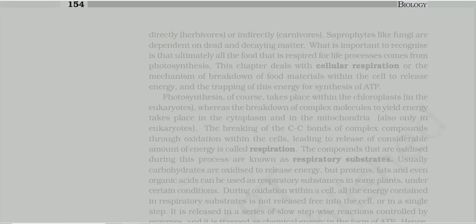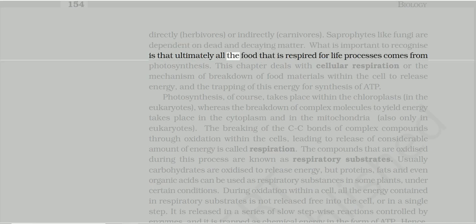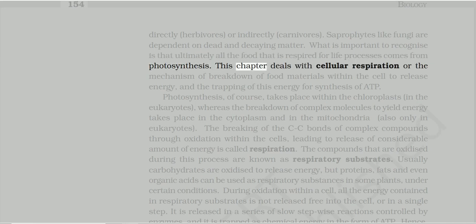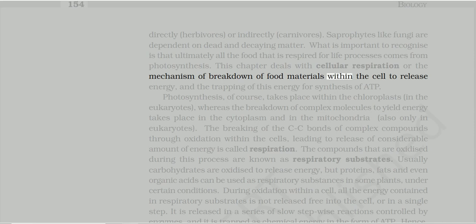Directly, herbivores, or indirectly, carnivores. Saprophytes like fungi are dependent on dead and decaying matter. What is important to recognize is that ultimately all the food that is respired for life processes comes from photosynthesis. This chapter deals with cellular respiration, or the mechanism of breakdown of food materials within the cell to release energy, and the trapping of this energy for synthesis of ATP.